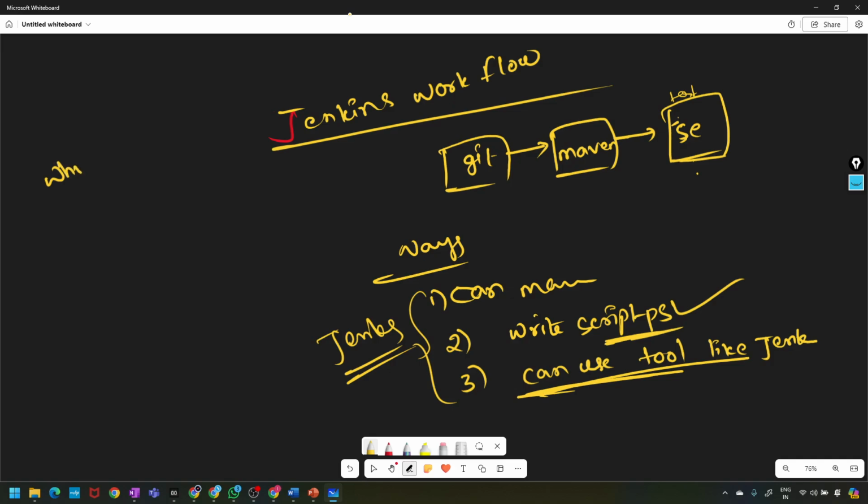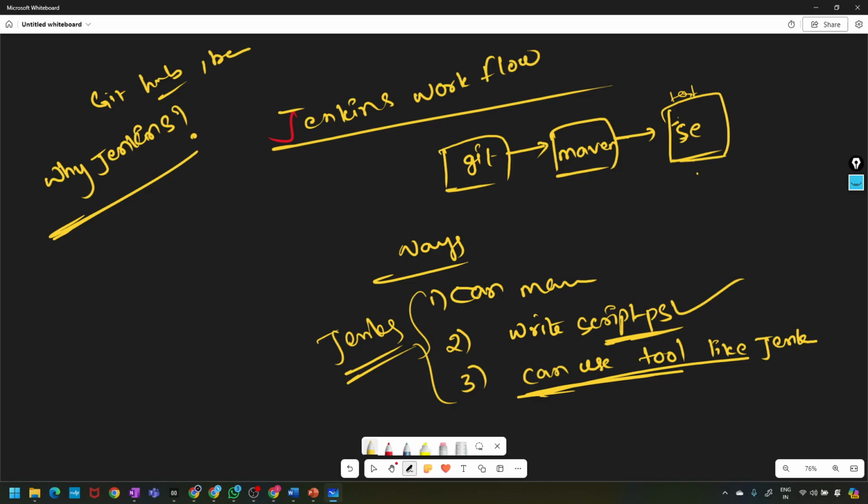So why Jenkins? Why not GitHub Actions, Bamboo, and all those? Jenkins is a very popular tool, and many companies are already using it. It has many plugins already available. You can also write your own plugin, but we don't write them, developers do that. And you can use community plugins also.